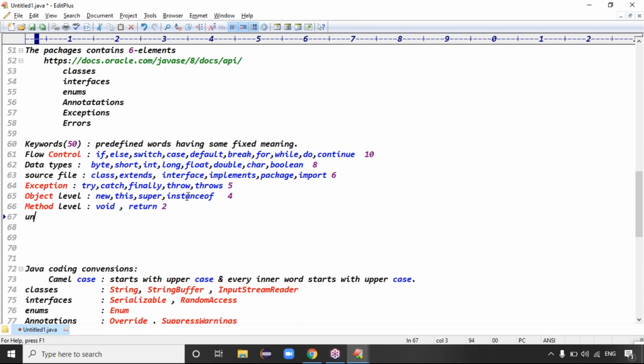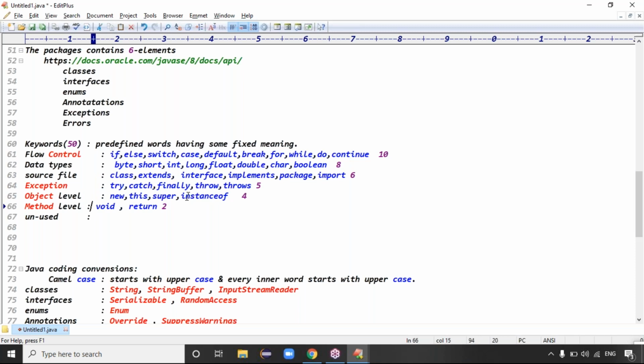And in Java, two keywords are available, but developers are not using them, guys. Those are called unusual keywords. Maybe in the C language, we have the keyword goto, right? Goto means control is moved from one location to another location, right? Exactly. But C is okay, guys. When coming to Java, Java is object oriented. It means modular programming, right? So the development is enterprise application development. In enterprise applications, when you write a lot of code, moving the control with goto is not a recommended process, guys.